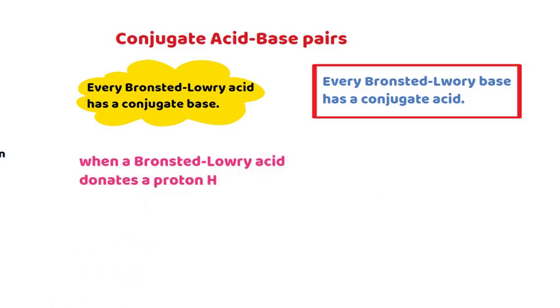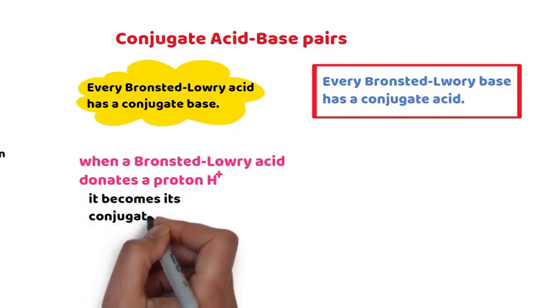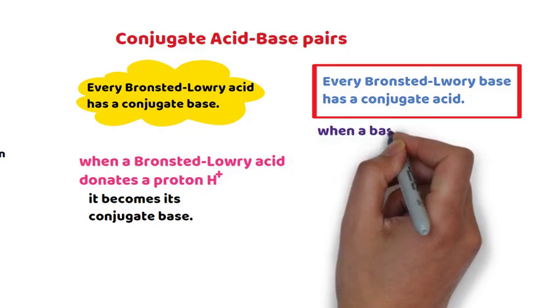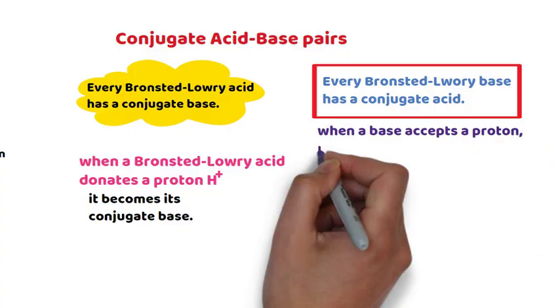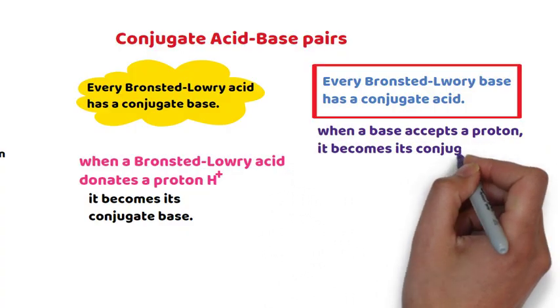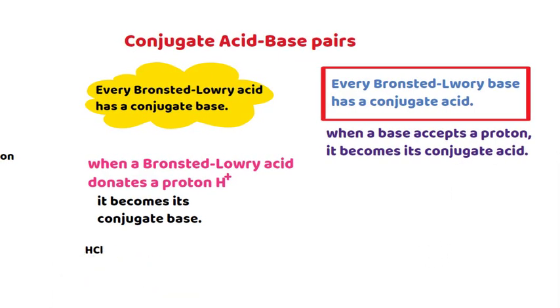When a Bronsted-Lowry acid donates a proton, it becomes its conjugate base. When a base accepts a proton, it becomes its conjugate acid.